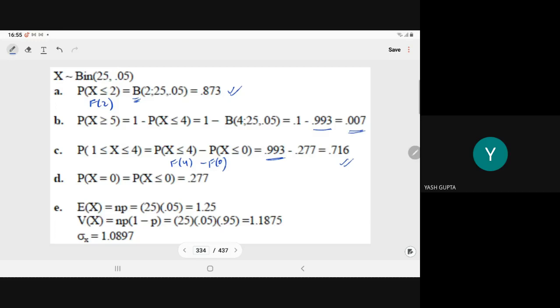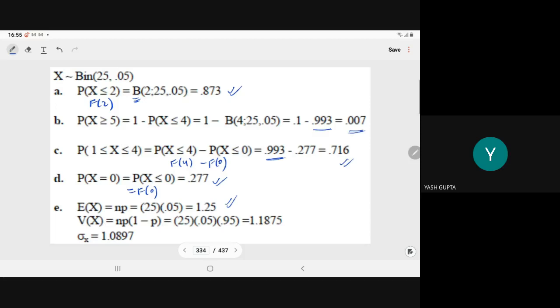The probability of no defective means X is equal to 0, which is F(0). From the table, its value is 0.277. What is the expected value of the defective? That is n times p. n is 25, p is 0.05. So on average, 1.25 items are defective.